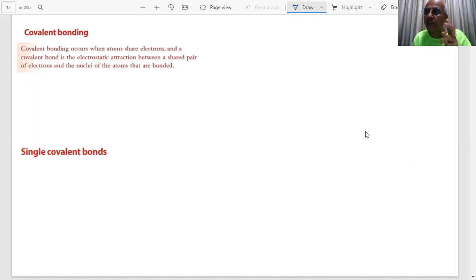But why does such a transfer take place, students? Can you tell me why there is a transfer of electron? Why will the atoms transfer electrons, one giving, the other taking? What was the reason we told you?